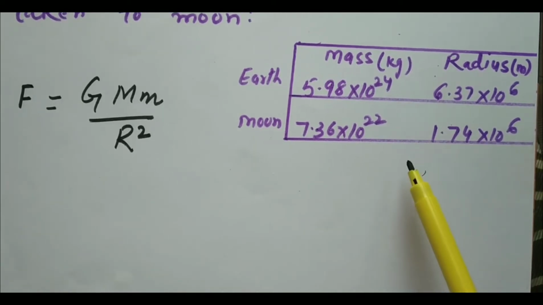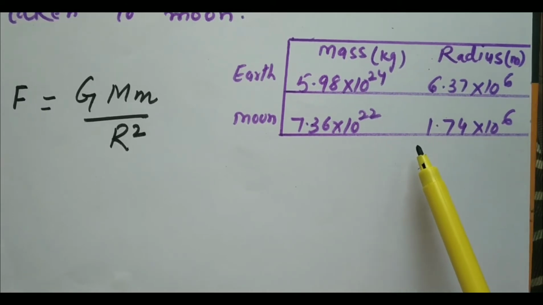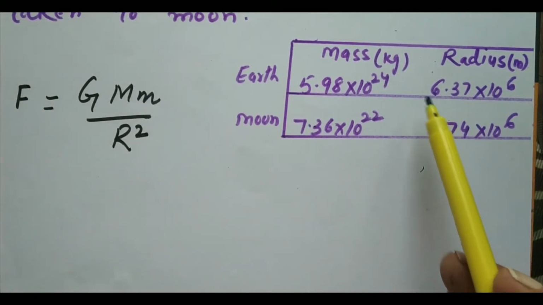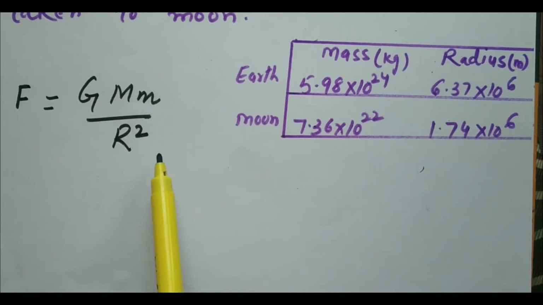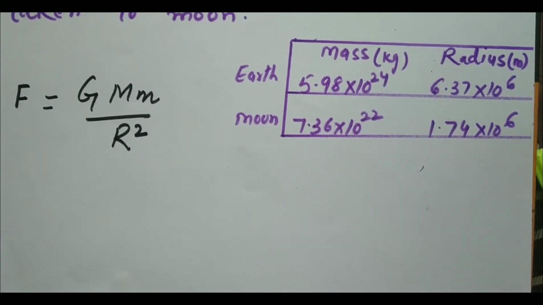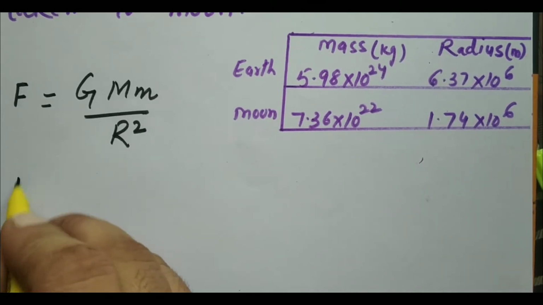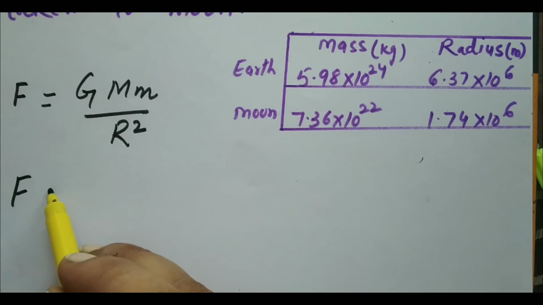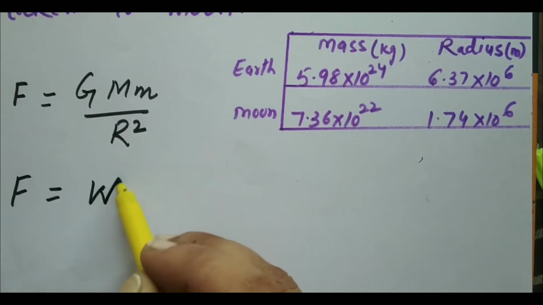So by using this formula we can calculate the force of gravitation of the earth as well as of the moon. Now here we have a table in which mass and radius of the earth and moon are shown. So by putting these values in this formula, we can calculate the force of gravitation on an object on the earth as well as on the moon. First, we'll find the force on the earth. That is, this force of gravitation will give the weight of that object.